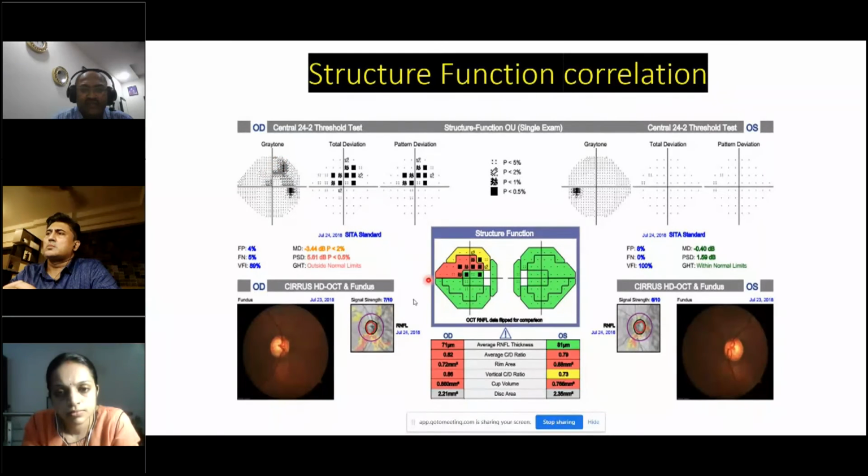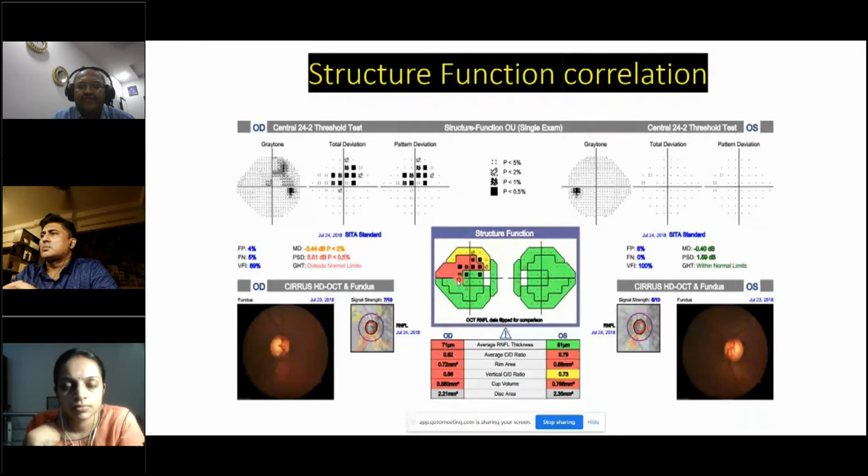Now which area does this really correspond to? So the machine automatically gives you an area. The red area marked here is the most likely area of visual field defect caused by this retinal nerve fiber layer defect. The adjacent areas are less likely to be the reason for that, and they may disappear in subsequent fields. So what areas you have to concentrate on based on the structural defect, the machine gives you an output.